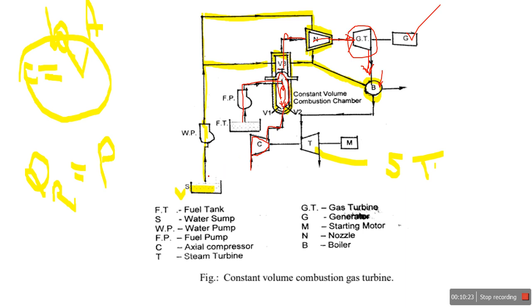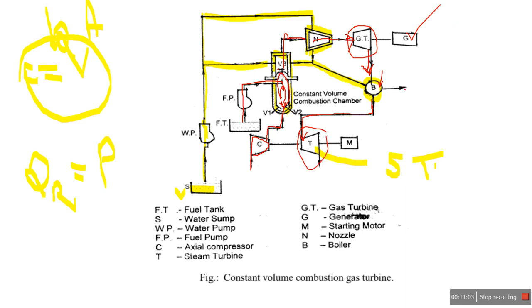Again, I arranged it in such a way that the water circulates surrounding the combustion chamber. We know that when combustion takes place in this CC, some amount of heat is absorbed by the surrounding water. That combustion product again flows over the nozzle, and the water is also surrounding the nozzle. Some heat is absorbed from the nozzle, some from the combustion chamber, and the remaining heat from the exhaust of the gas turbine, where we generate steam, and that steam is again supplied to the steam turbine. Okay, and we generate electricity.